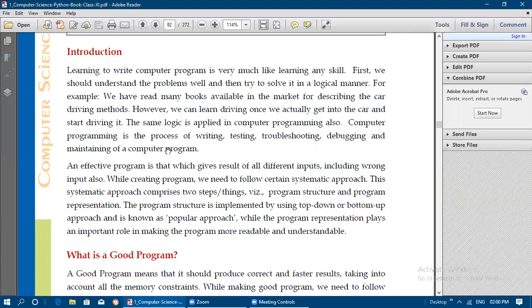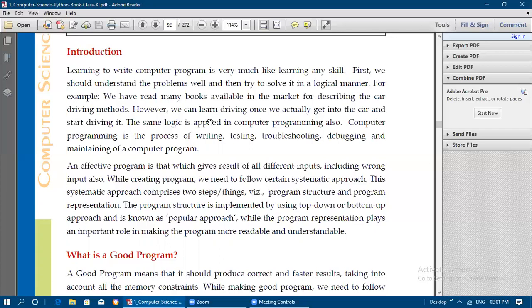Computer programming is the process of writing, testing, troubleshooting, debugging, and maintaining a computer program. All these steps are needed in order to do computer programming. After writing, we need to test the program. How can we test? By giving input, and checking whether we are getting the correct output for the given input or not. Then troubleshooting means finding out whether any errors are there, and that should be rectified also. Debugging is also a process of finding and rectifying the errors. And maintaining of a computer program.